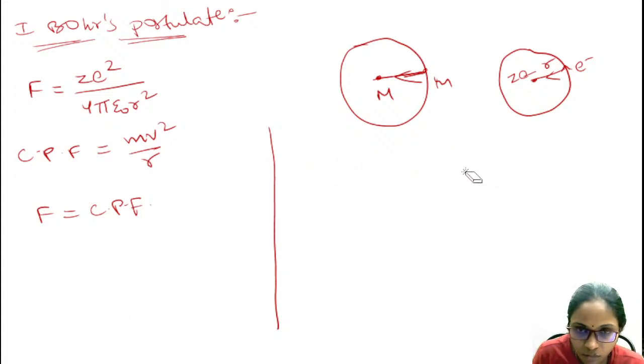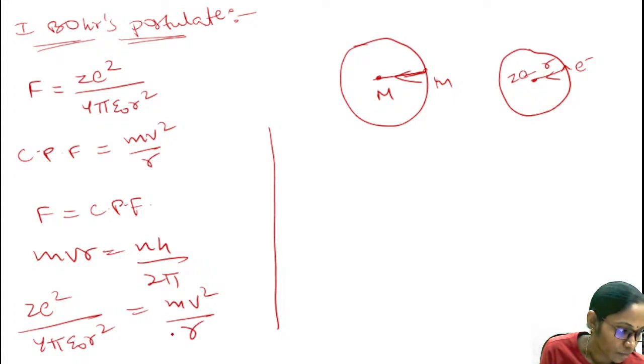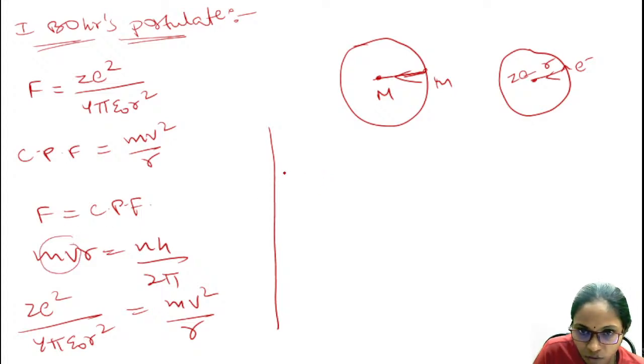I'm rewriting this equation. Angular momentum mvr equals nh by 2 pi, and we have Ze squared by 4 pi epsilon naught r square equals mv square by r. So from here, mv, which is mass into velocity, equals nh by 2 pi r. I'm substituting the mv value in this equation.